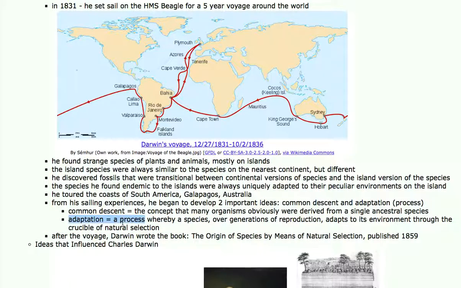So his concept now, growing in his head as he was developing it, which was contradictory to the story in the Bible of the creation of life on Earth and the creation of Earth, was that organisms descended from a common ancestor, but they became different through a process of adaptation.